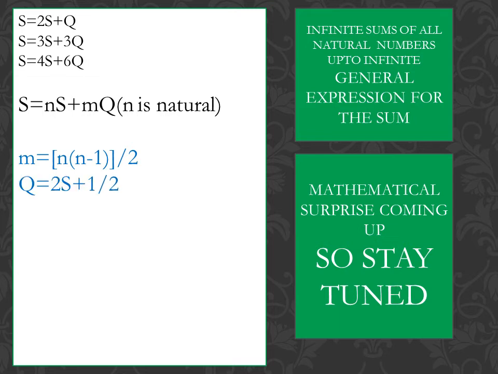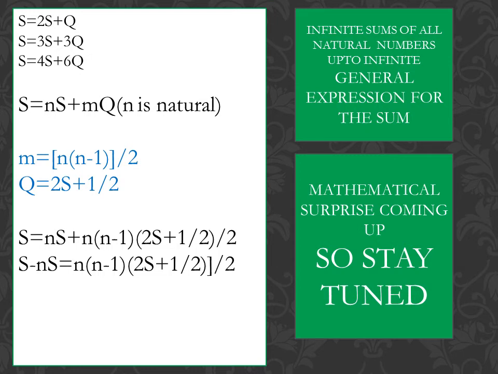So now, substituting both these equations in our above general equation, we get S is equal to n times (n plus n times (n minus 1) times (2s plus 1) by 2) whole by 2, right? Now I will subtract ns from both the sides, as you can see. So s minus ns will be n times (n minus 1) times (2s plus 1) by 2 upon 2.